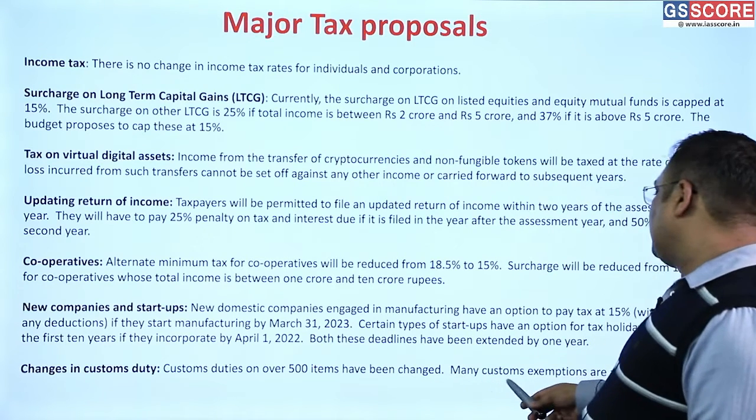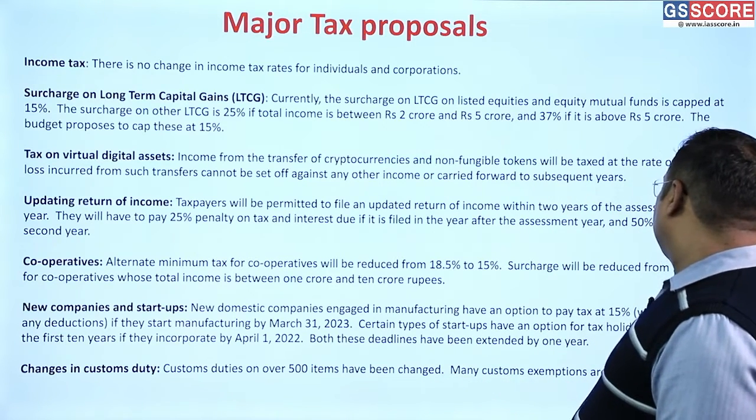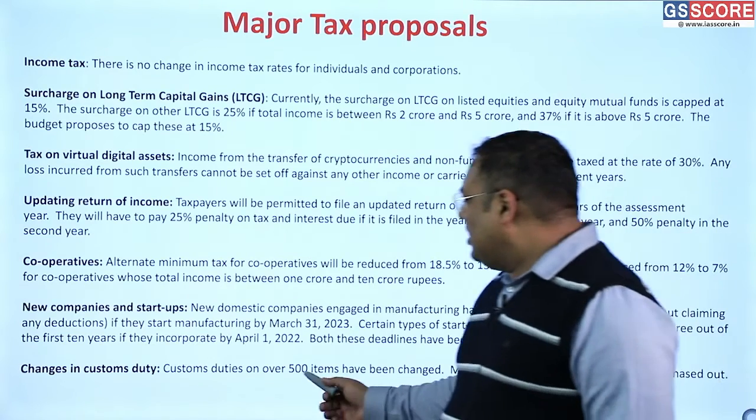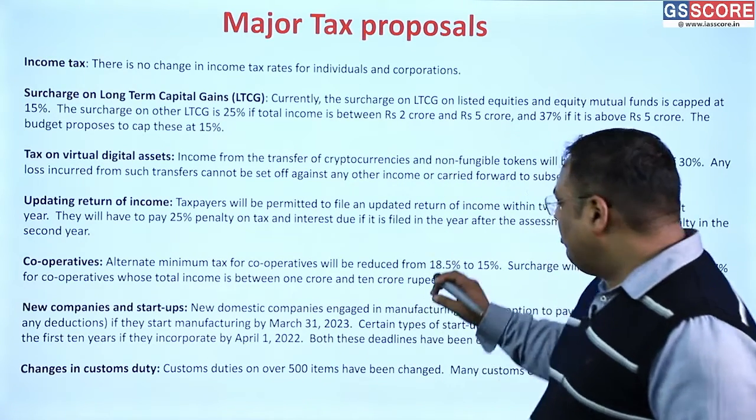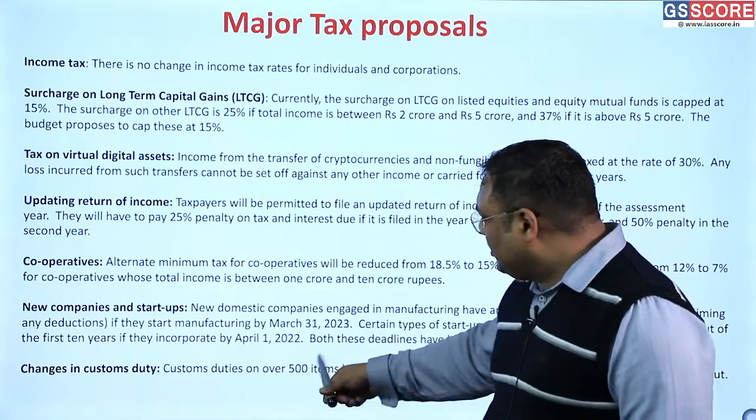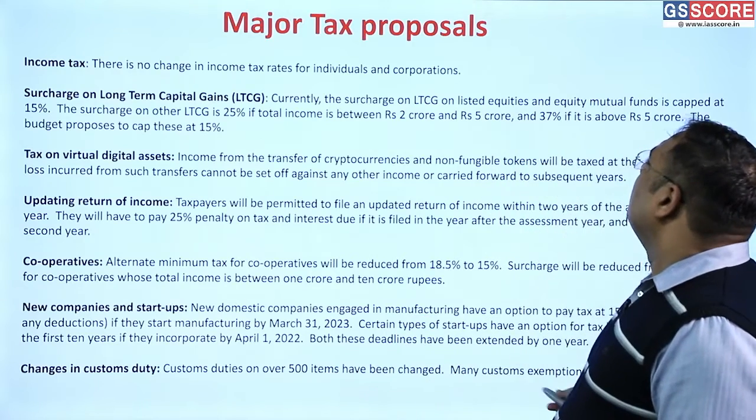And on a lot of items, the customs duties have been changed. The customs exemptions have been phased out. In fact, these are 500 items. If I mentioned something else, I'm sorry. These are 500 items.